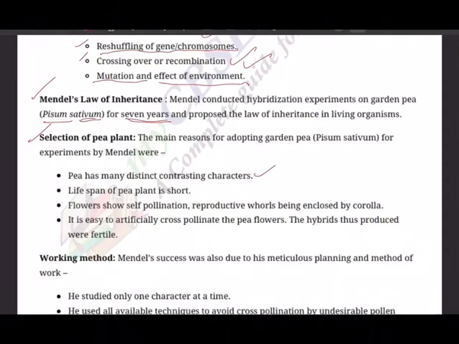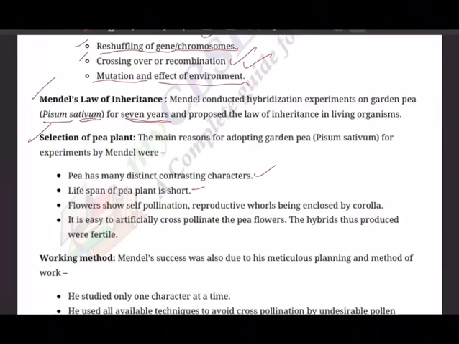And then second, the lifespan of pea plant is short. I think almost in 3 months we can finish it off. Various changes that take place in the life cycle can be observed if the lifespan of the plant is short. Suppose you take a human being, the lifespan on an average will be around 65 to 70 years. So it would be very difficult to understand various variations that take place in 65 to 70 years. So it is good if the species that we are selecting has a short lifespan.